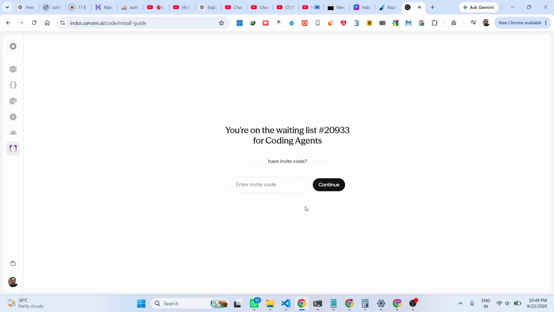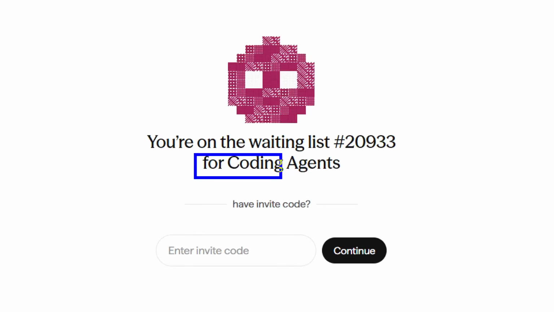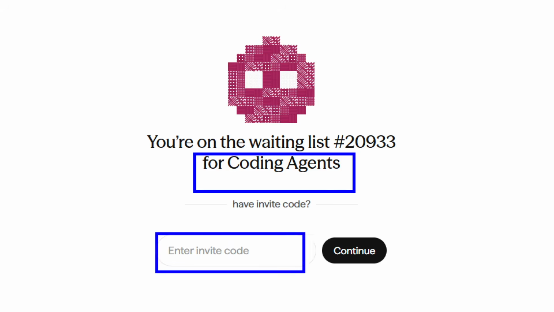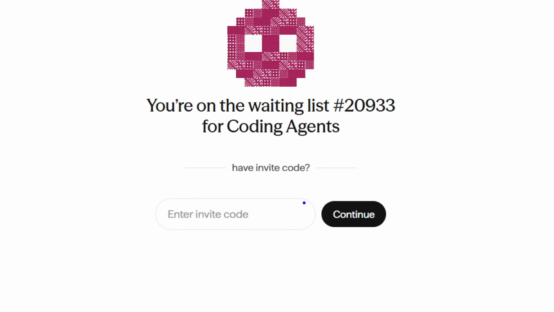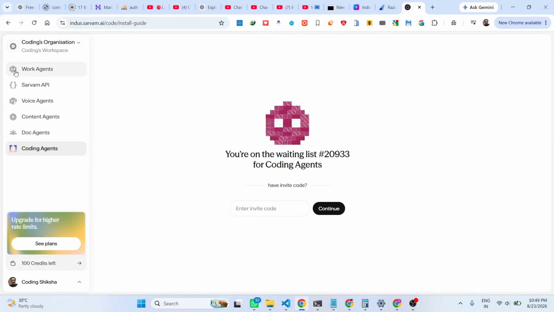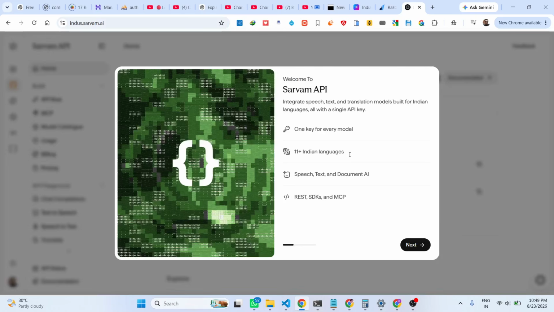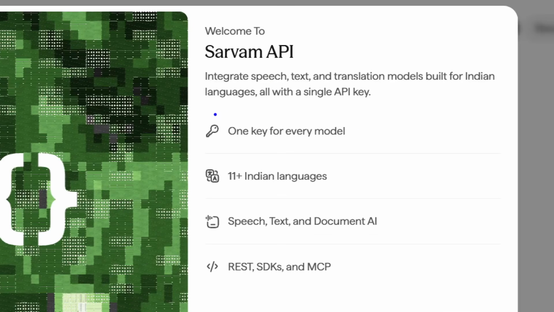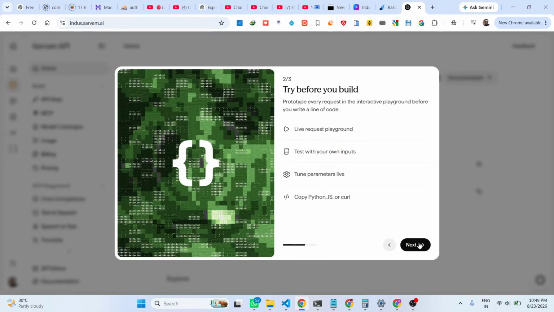So you click on continue to coding agent. The coding agent is a new website that was created, and it's not available yet. Whenever it becomes available, then you can continue. Apart from that, they have their own API as well. They provide an API key for every model, for 11-plus Indian languages, everything.